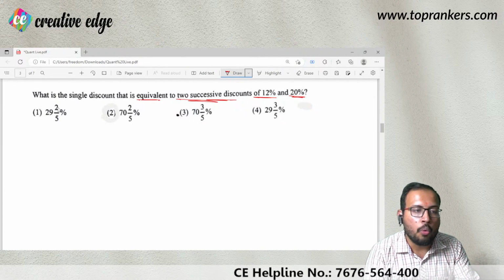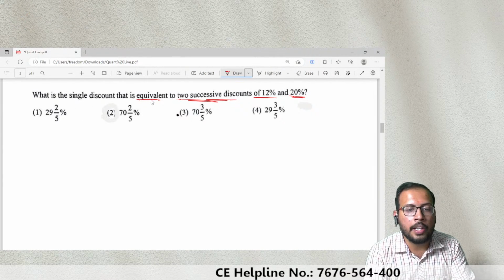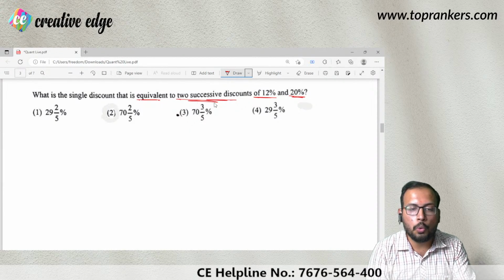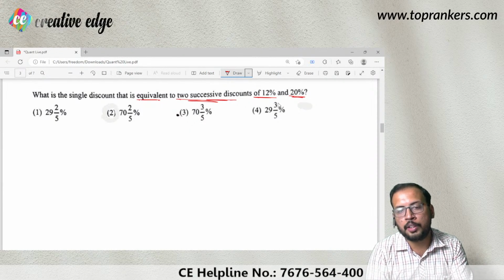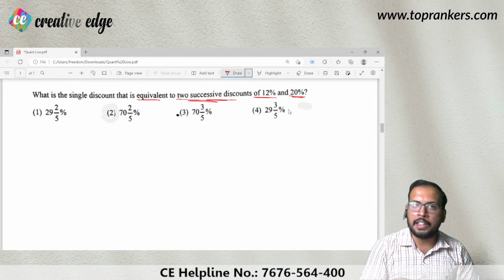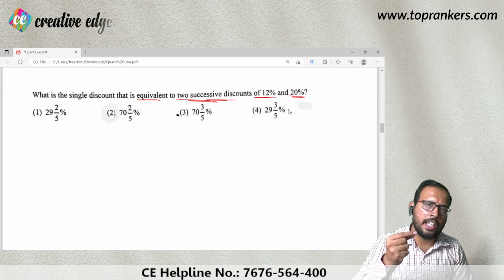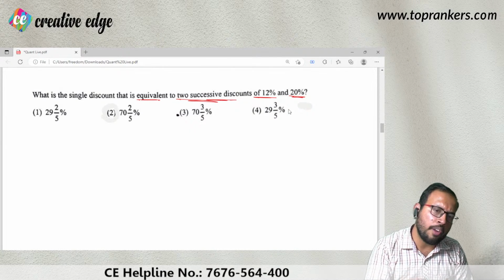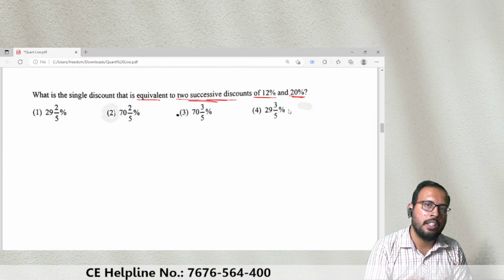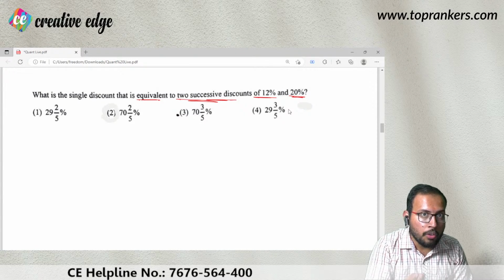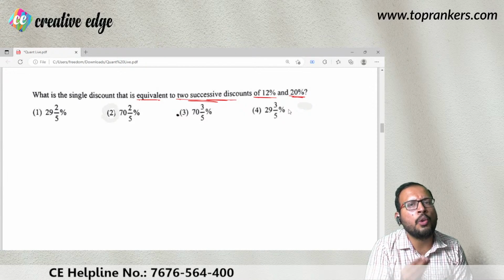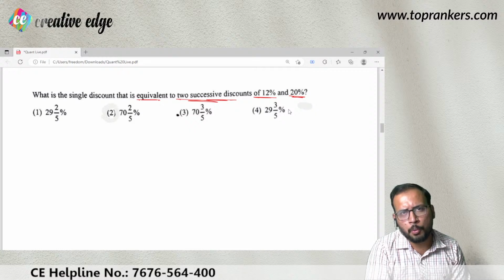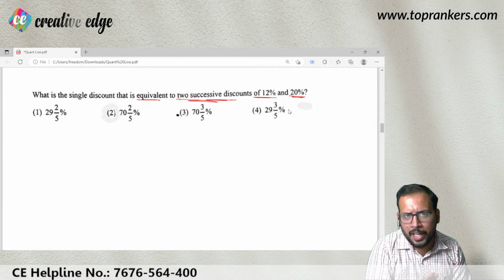क्या बोला गया? What is the single discount that is equivalent of two successive discounts of 12%, 20%. That means the question is saying that let us say on the first day you offer a discount of 20% and on the second day you offer a discount of further 12%. Now some of you may ask, will it be equal to the discount of 32%? That is 12 plus 20? Obviously not. Why is it so?